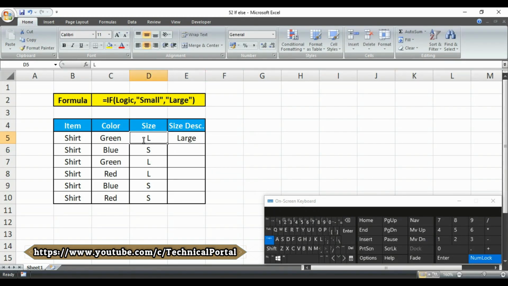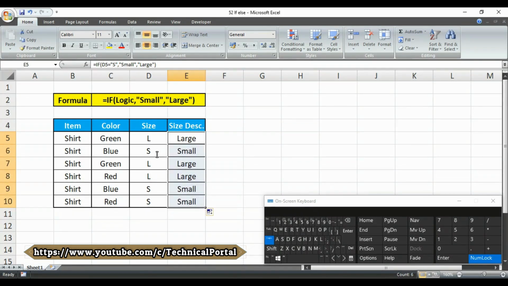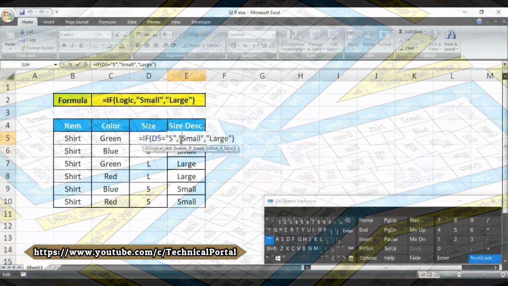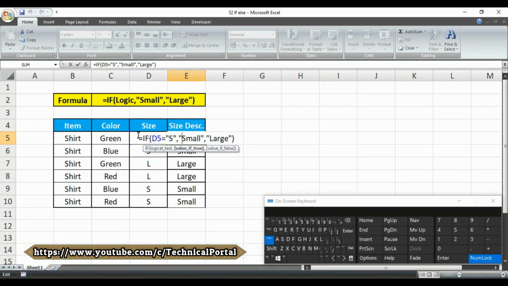Look here friends, it is L and it is showing as large, and if you copy the formula from top to bottom, where it finds the letter S, it will return small. So let's check how this formula actually works. If the cell D5 equals the letter S, the returned word will be small, else it will return the word large.